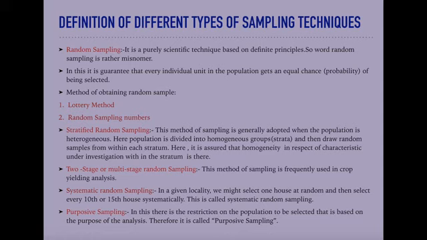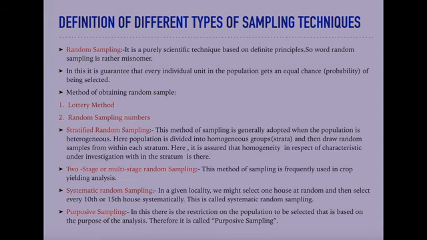By homogenizing the population in different strata, we then take the sample from the homogenized stratum. This technique is used for a very vast population, and it is quite useful for the study of finite or infinite population.